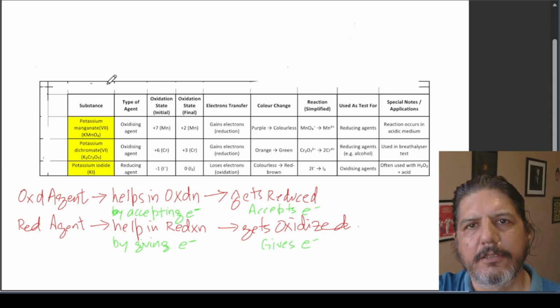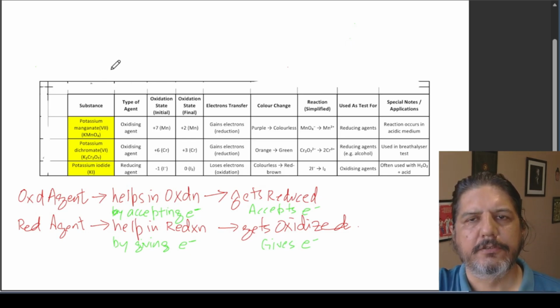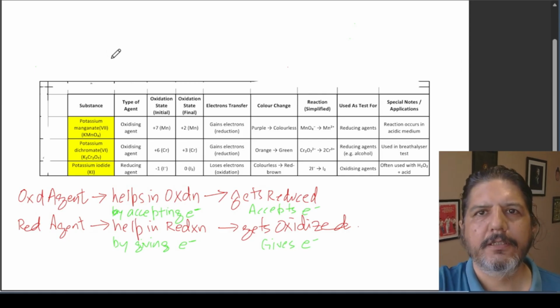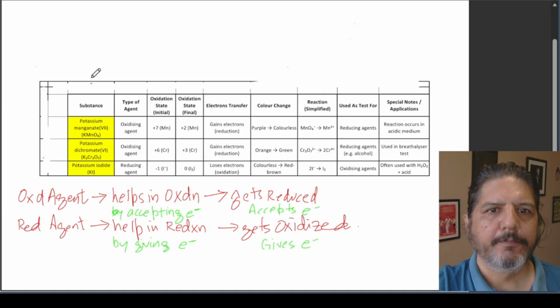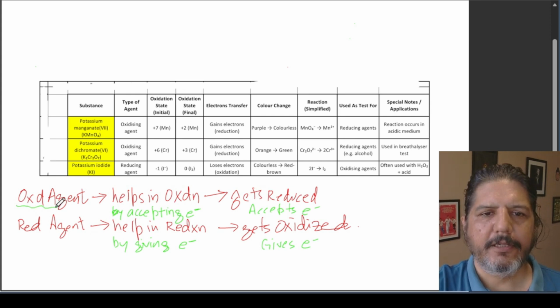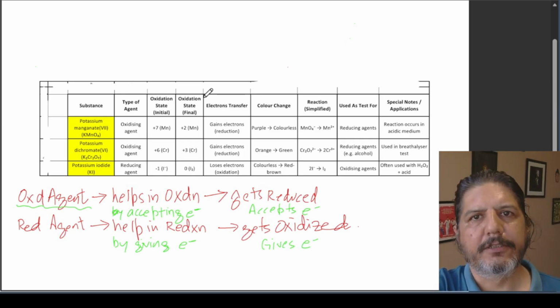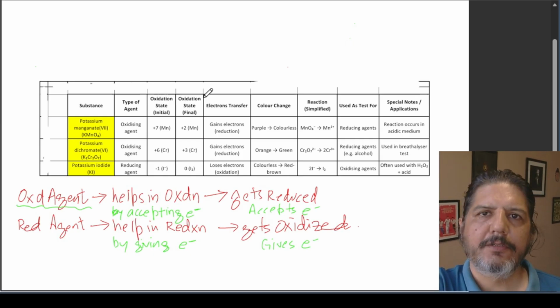So let's look at oxidizing and reducing agents. This is a topic that students usually find confusing. Let me define the oxidizing agent. An oxidizing agent is something which helps in oxidation. A reducing agent is something which helps in reduction.